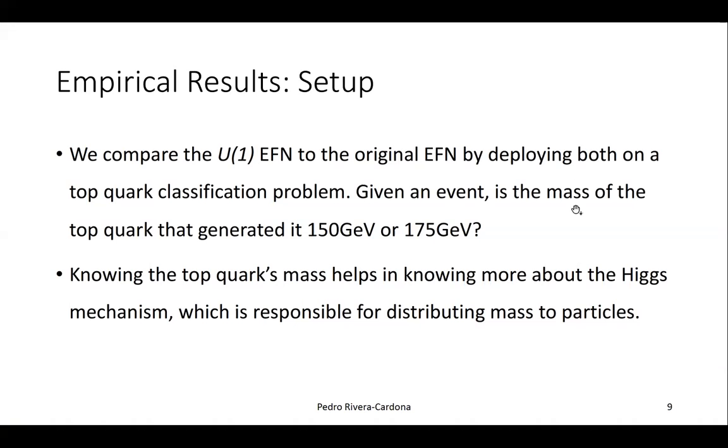To compare the U1 EFN to the original EFN, we deploy both on a top core classification problem, where given information from an event, both models will predict the mass of the top quark that generated those jets, it being 150 GeV or 175 GeV. This is important because the top quark's mass is related to the Higgs mechanism, which is responsible for distributing mass to particles.